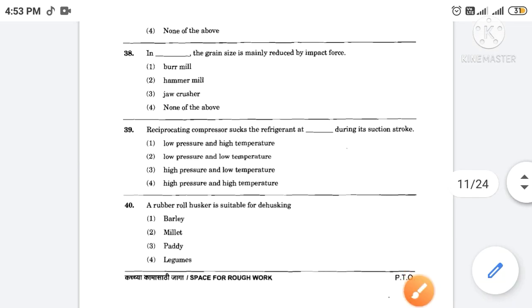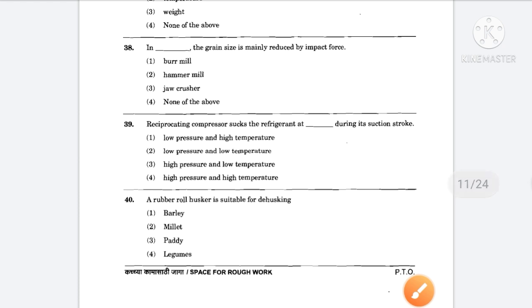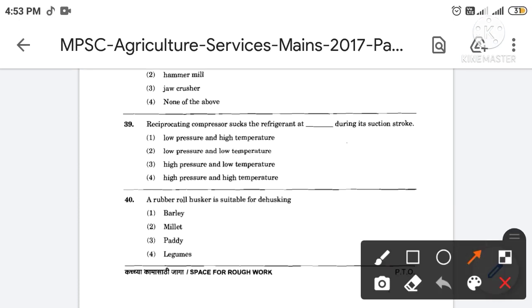Then next, reciprocating compressor suck the refrigerant at ____ during its suction stroke. The correct answer is option number 2. So the reciprocating compressor suck the refrigerant at low pressure and low temperature during its suction stroke.